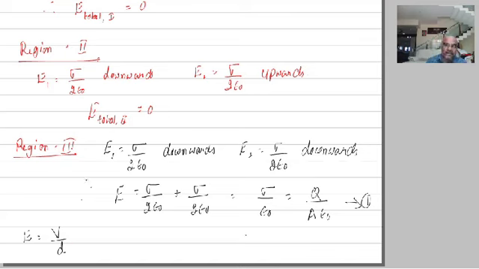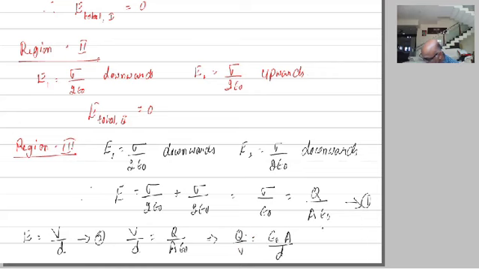Negative sign we have just neglected here. So E is equal to V by D. Now this is equation number 2. Compare 1 and 2. If you compare 1 and 2, you will get V divided by D is equal to Q divided by A epsilon naught, or Q by V. This implies Q divided by V is equal to epsilon naught A divided by D.